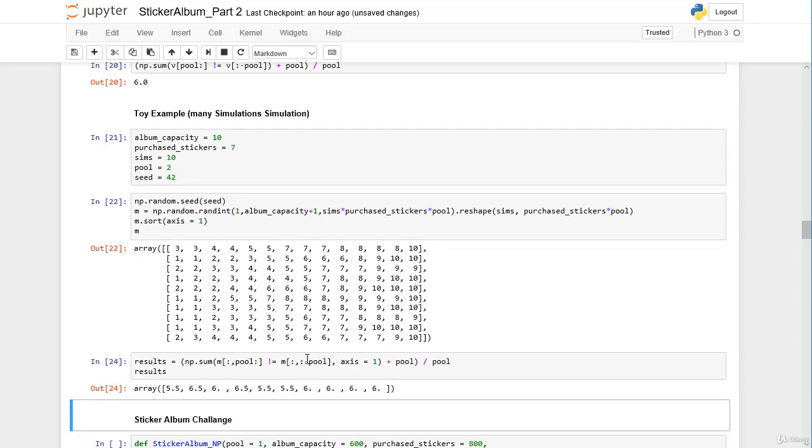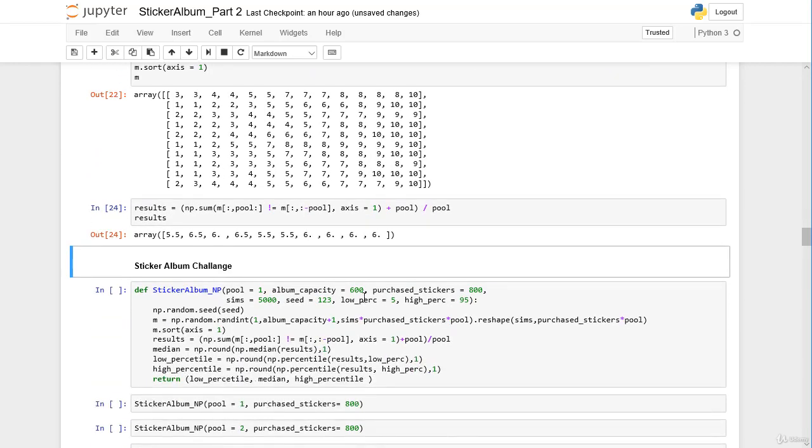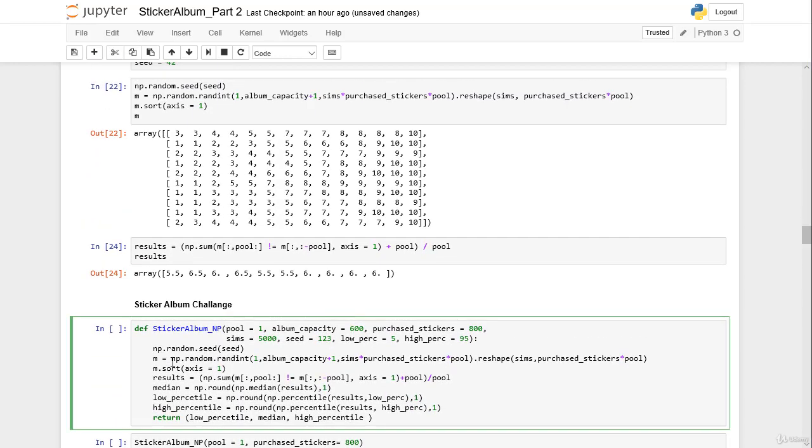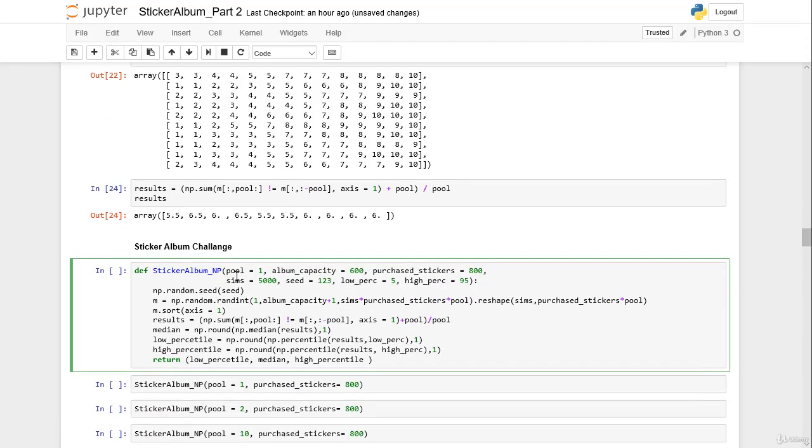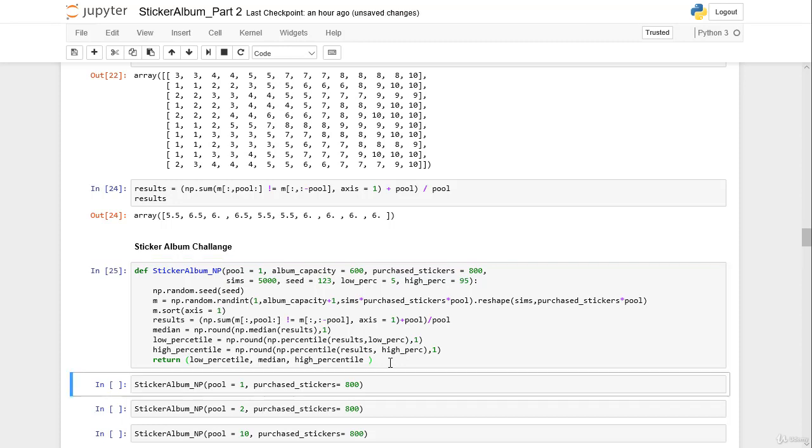Now we can move back to our sticker album challenge where we have our album capacity of 600. In the function body we adopt the code that we arrived at a few seconds ago, and in the function header we have to introduce the parameter pool. By default we can set it to 1. Also we have the album capacity, purchase stickers, simulations 5000 as a default value, and we have the seed and the low percentile and the high percentile. And in the end we return the low percentile, the median and the high percentile. So let's run the cell here.